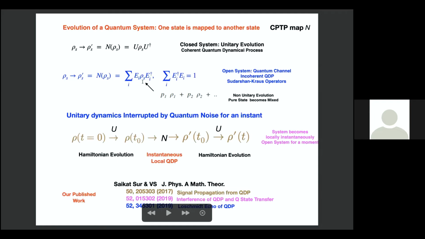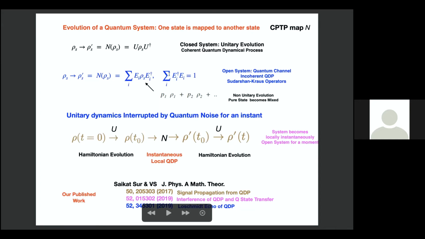Similarly, you can also have rho going to rho prime like this: E1 rho E1 dagger plus E2 rho E2 dagger. So these are the Kraus operators. One given QDP can be given a representation in terms of Kraus operators, and there will be many different ways of writing Kraus operators anyway. So this is the open system dynamics. Here the input state is a pure state, but then the output will be P1 times rho 1 plus P2 times rho 2 and so on and so forth, which means a pure state can become mixed.